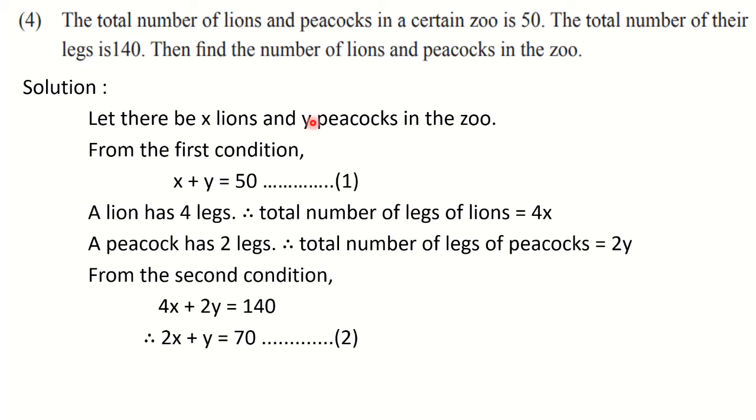It is very easy question. First condition is very easy, and second condition also, if you use your knowledge that all of you know that lion is having 4 legs and peacock is having 2 legs. So even if, as I have said, you can skip these 2 statements, directly also you can write down from the second condition 4x plus 2y is equal to 140. It is not compulsory that you should specify these things. As I have said, I have written this to make you understand how the equation has come. Okay.